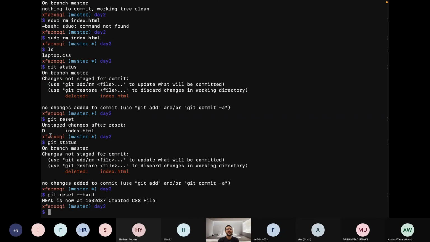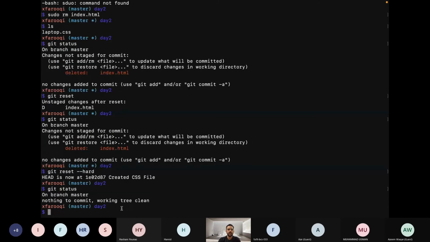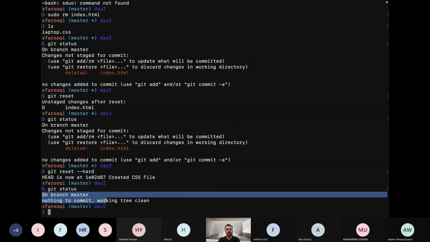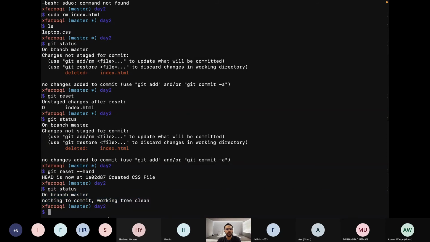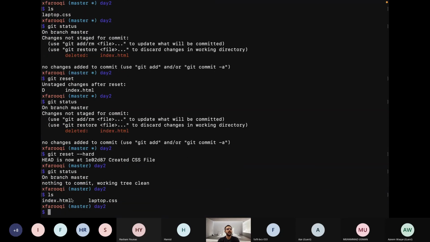So now it is saying HEAD is now at the first commit. Okay, if we run the git status command, it hopefully shows that everything is all right. And if we press the ls command, here we come, we have the index.html file that has been reset. So the file that was deleted by the rm command has been recovered with the reset command.